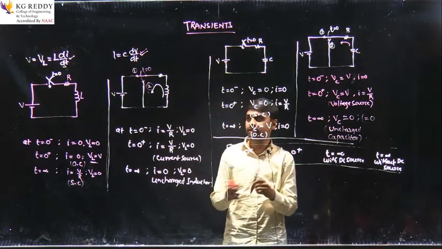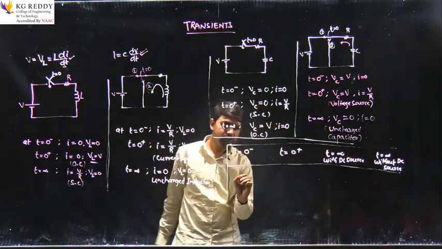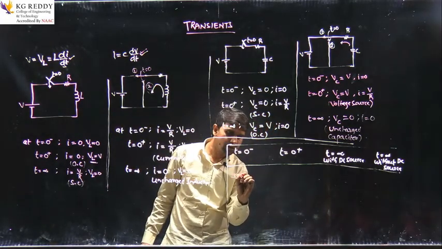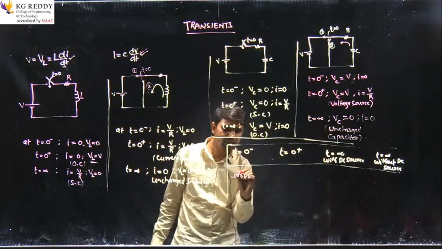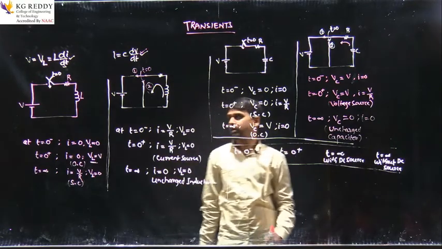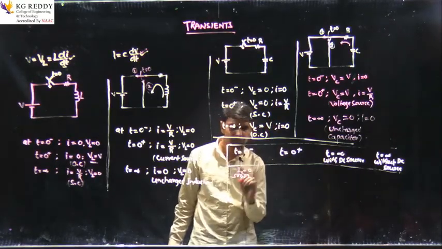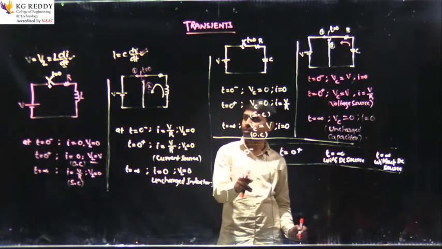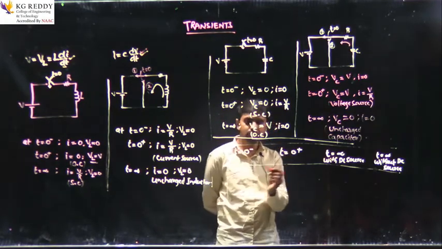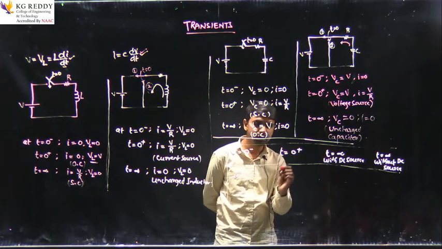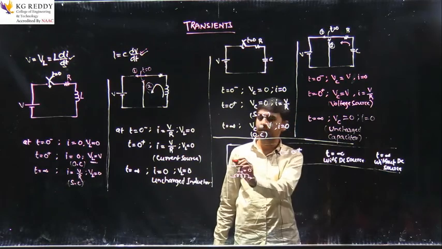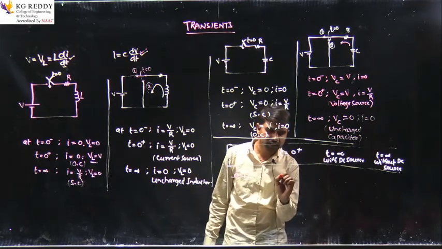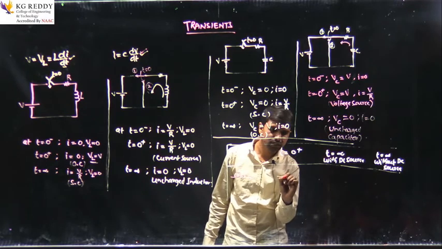So at t equal to 0 minus, I am taking this case here, the inductor. When it is not connected to the source, the current flowing through the inductor is equal to 0. And at t equal to 0 plus, how will the inductor behave? The current through the inductor will always be 0, because it does not allow sudden change of current. Then in this case it acts as an open circuit.